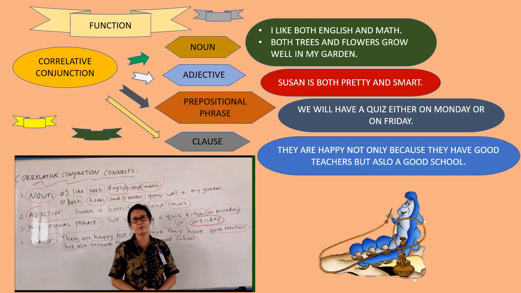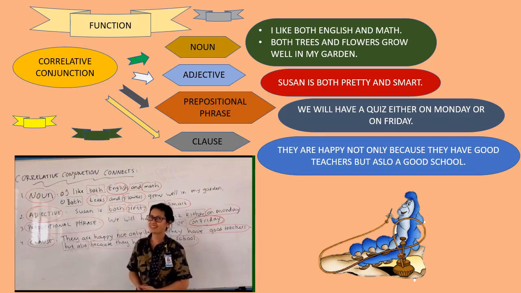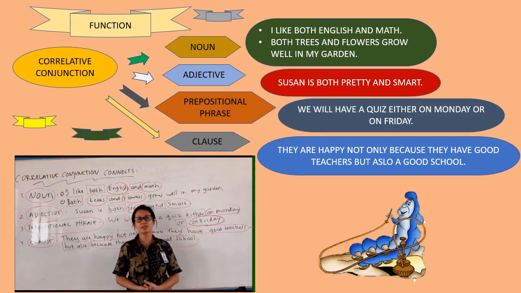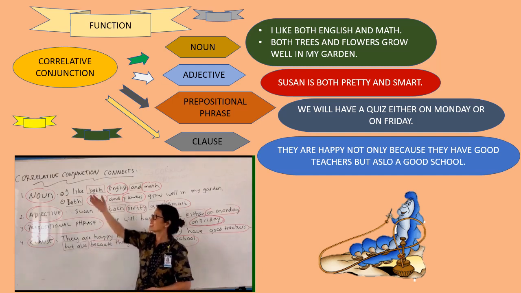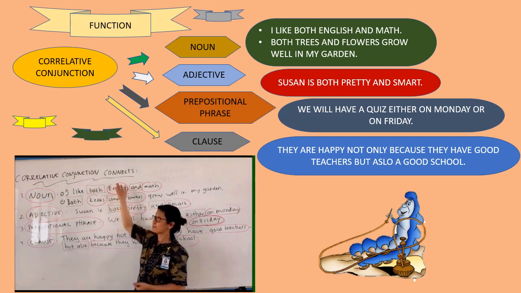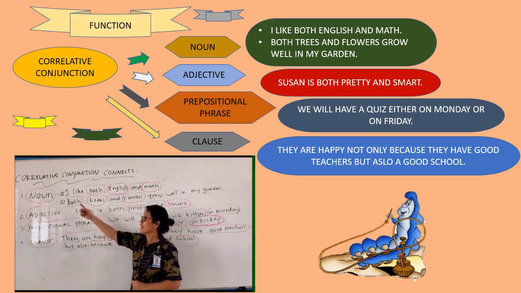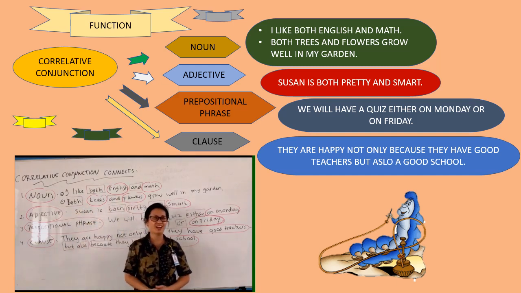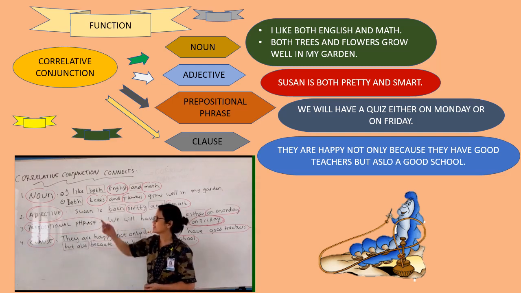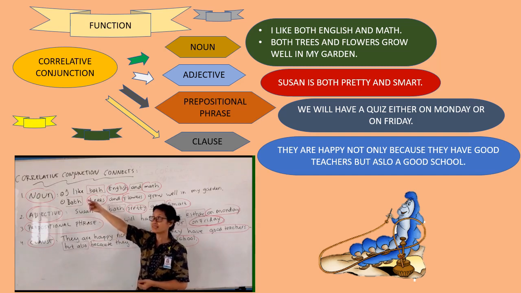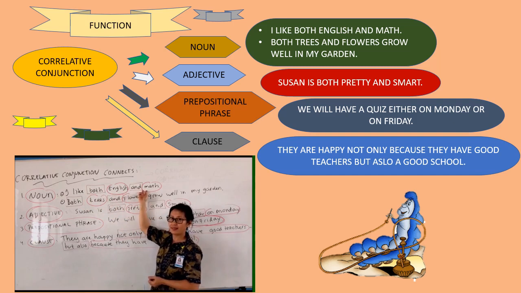Let's learn further about correlative conjunction. Here we like to learn about the function. This conjunction connects, menghubungkan. Let's see. The first one is noun. Do you remember noun? Kata benda. Good. So what is it like? Seperti apa? We'll see. Do you remember dialogue when I wrote down I like both English and math?